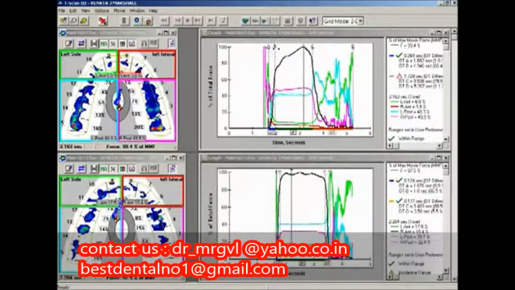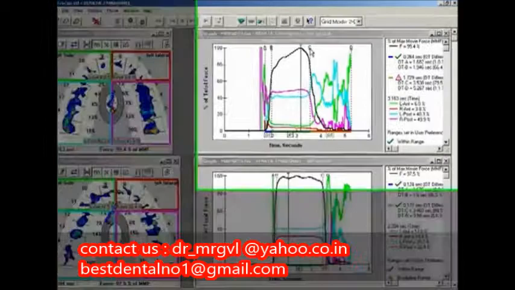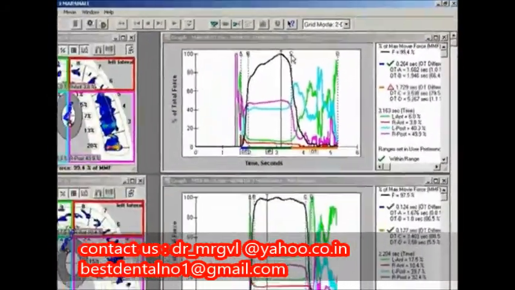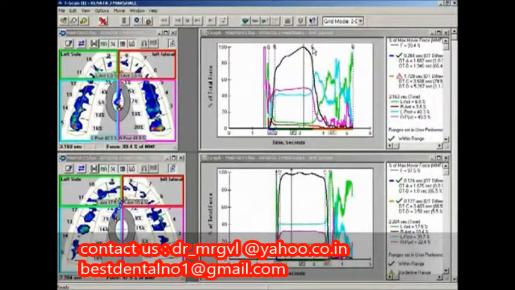After taking a recording, the software will automatically place the A, B, C, and D lines for the determination of occlusion time and disclusion time. This will save time trying to analyze and manipulate the graph.